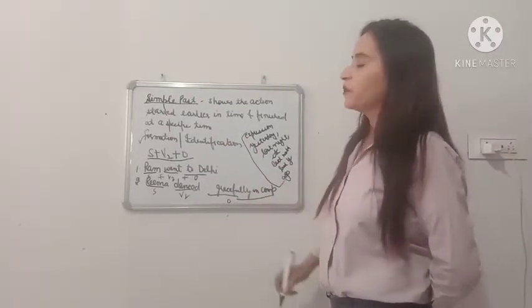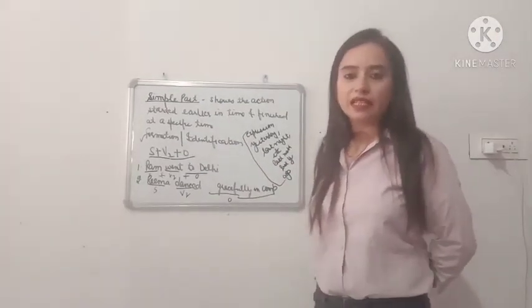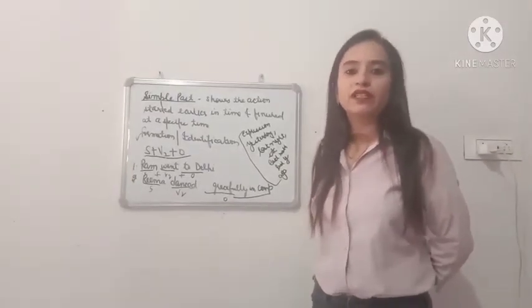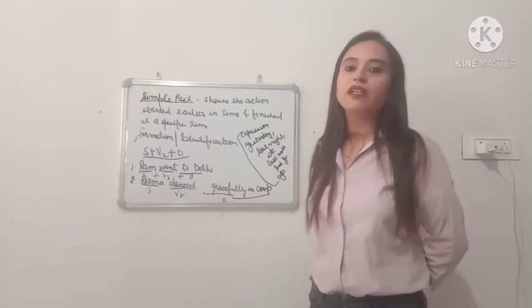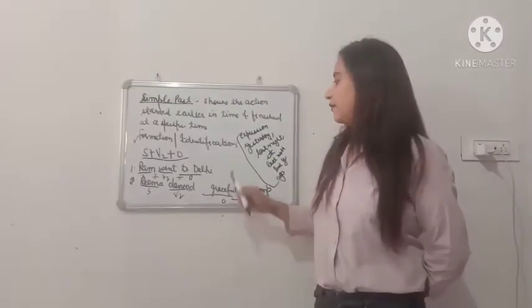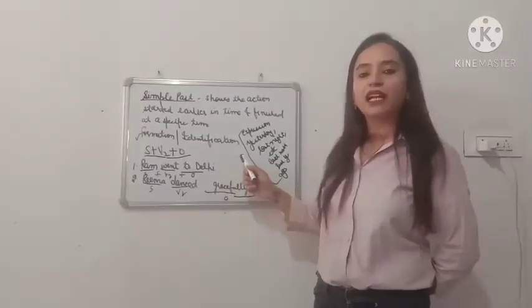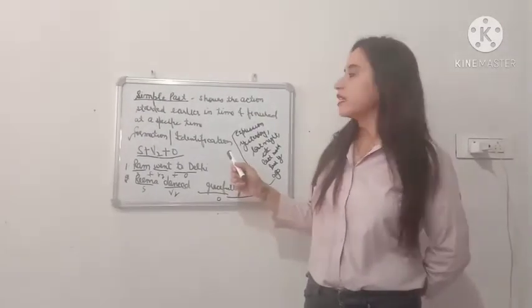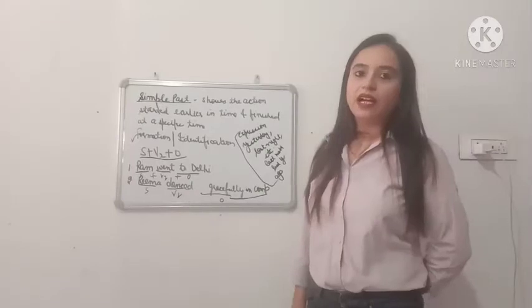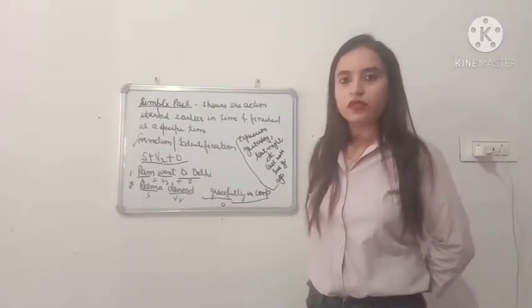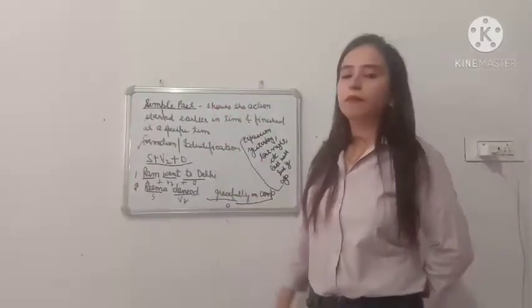For example, I went to party last night. If it is having last night, that means it is obvious that it is a simple past tense. I went to Delhi yesterday. That means it is having yesterday, that means the sentence is simple past. I worked on this topic last month. So it is a simple past.